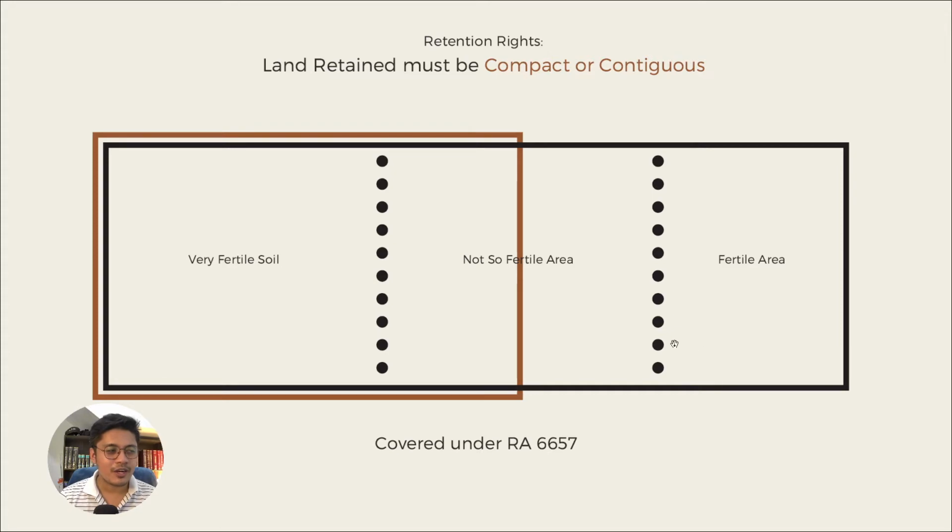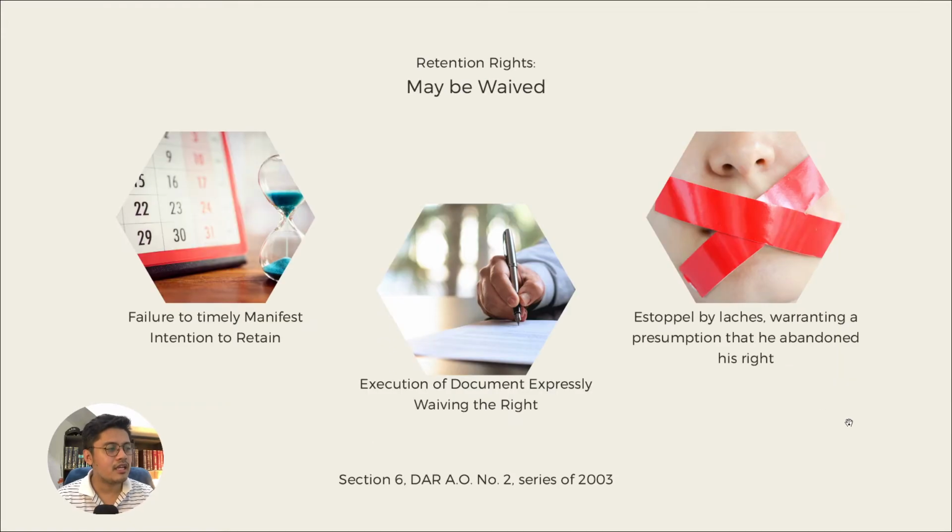Illustration na siya as to what would be the considerations why some persons, some landowners would prefer nga dili siya compact or contiguous, no? In such a case, we can illustrate na, uy, yes, there may be a case where he knows or she knows na this area, which is in the middle, not so fertile area, and therefore, di ba, mo chop-chop ang iyahang retention. Alright? But that's not allowed because under the law, the land retained should be compact and contiguous. Alright? Now, as we said, retention rights, it may be waived.